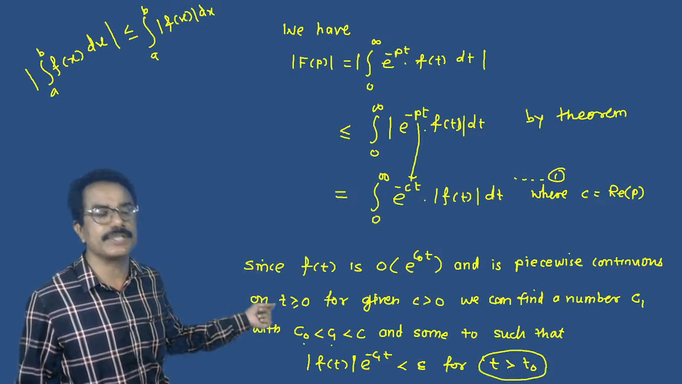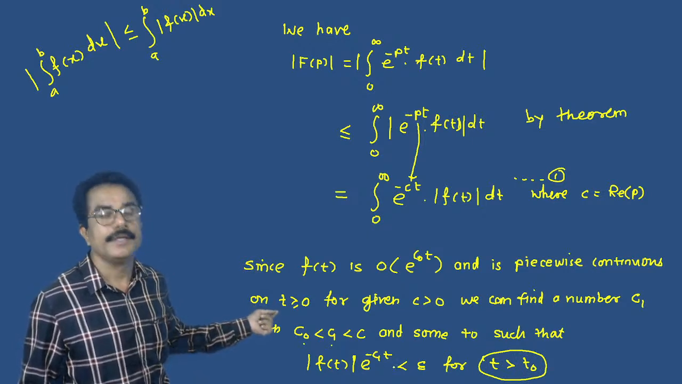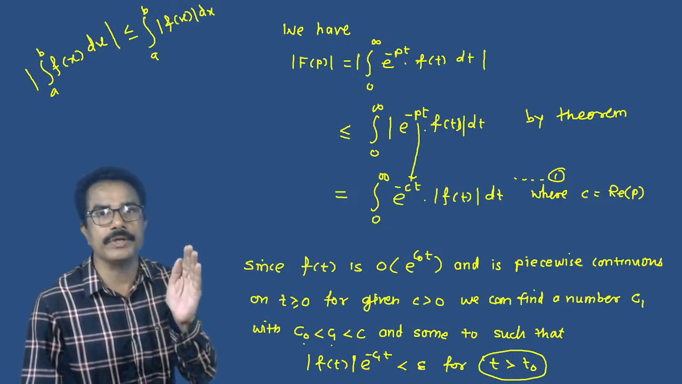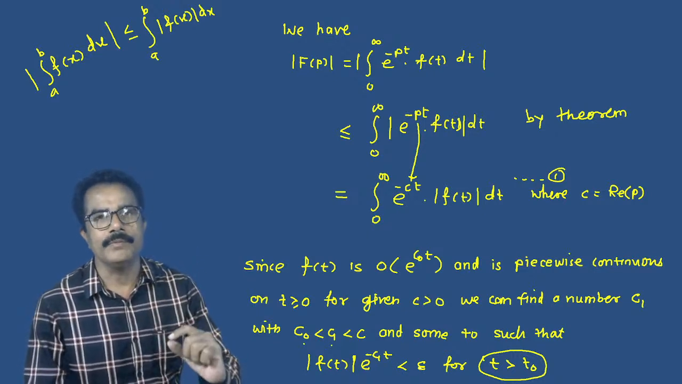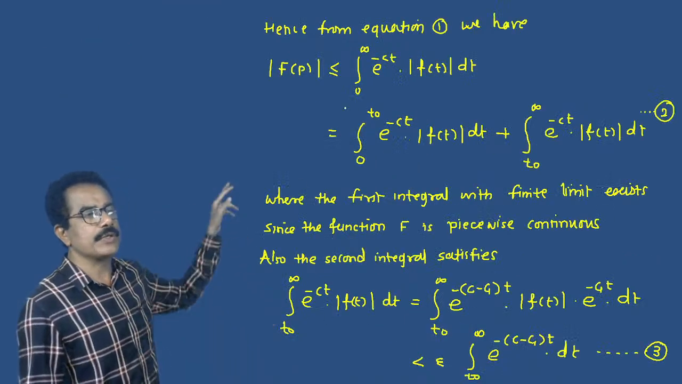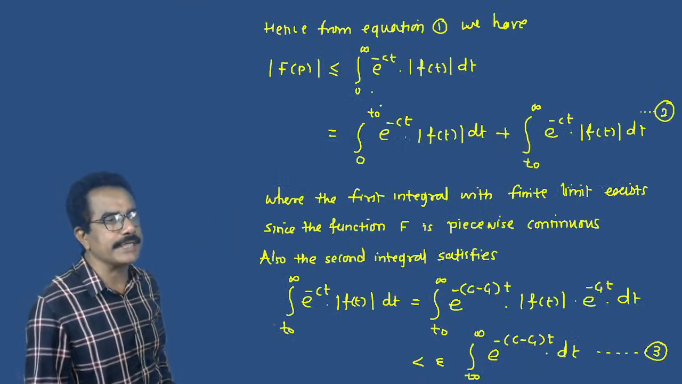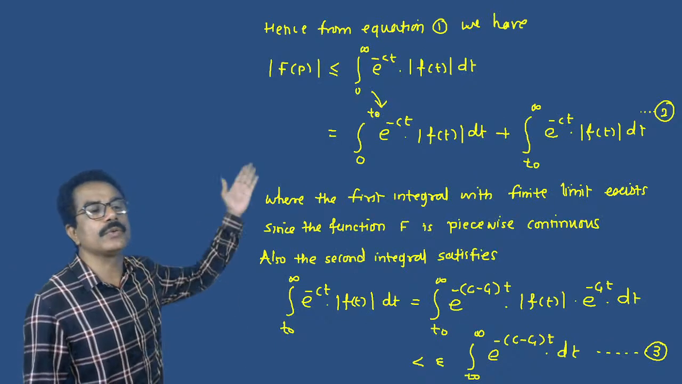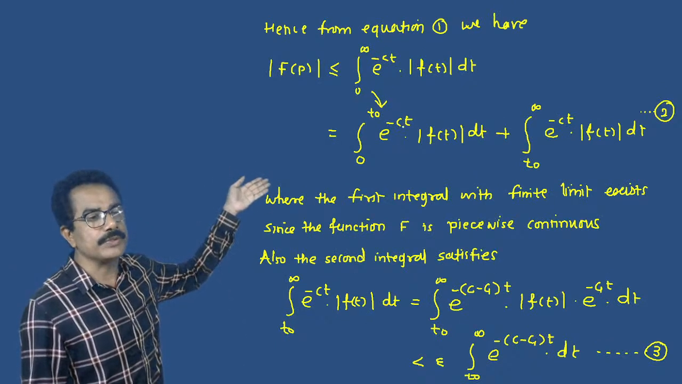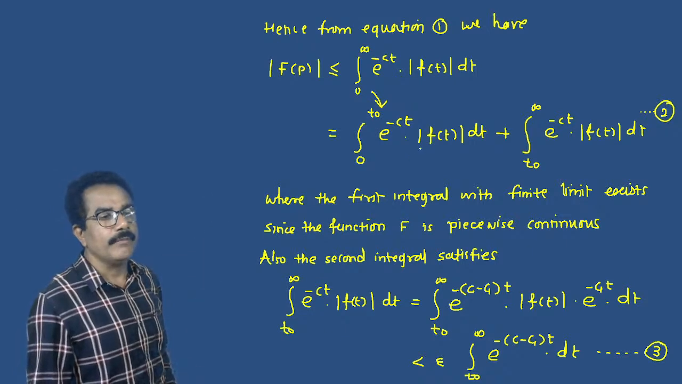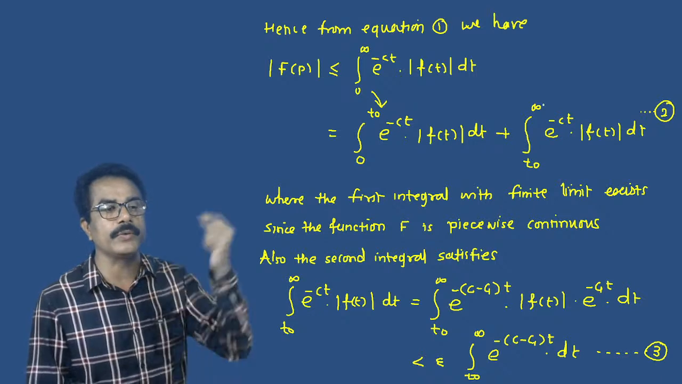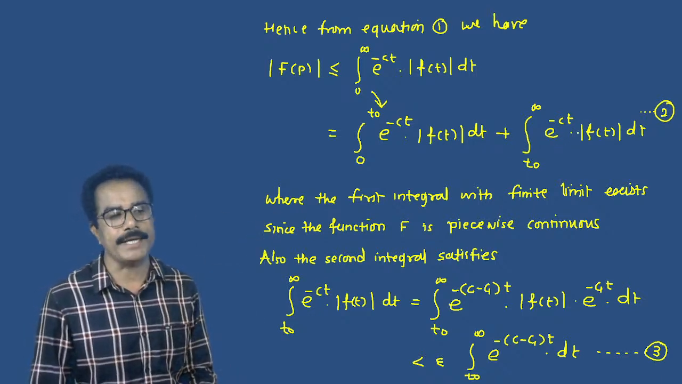Then there exists a point c1. So we have to divide this integral from 0 to t naught and t naught to infinity. So we have divided this integral into two parts: the integral from 0 to t naught of e raised to ct mod of f of t dt, plus the integral from t naught to infinity of e raised to minus ct mod of